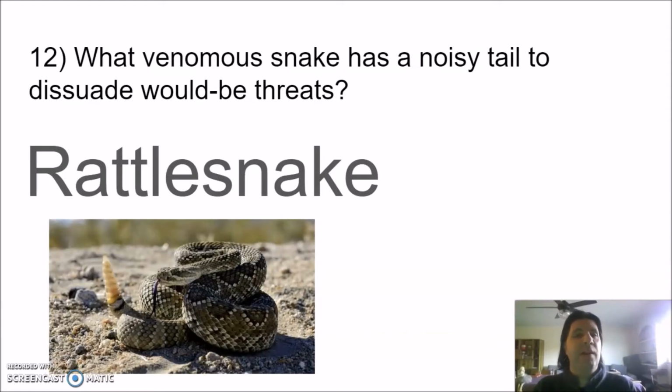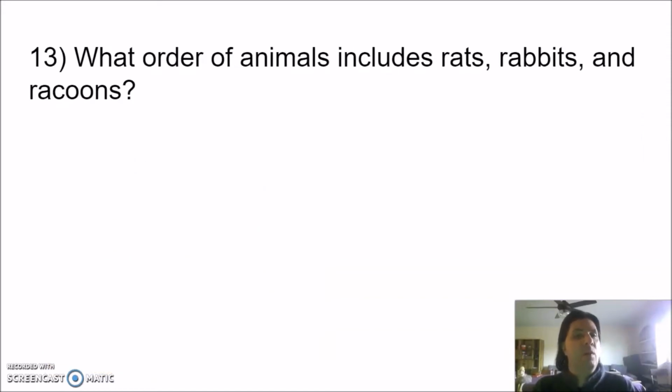It has poison. It can kill anyone who attacks it. But remember, if the animal attacking it hurts it too, well, that's bad. So might as well just have a rattle that tells people, stay away from me. Number 13. What order of animals includes rats, rabbits, and raccoons?